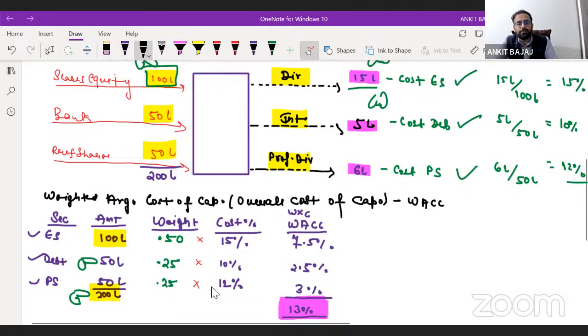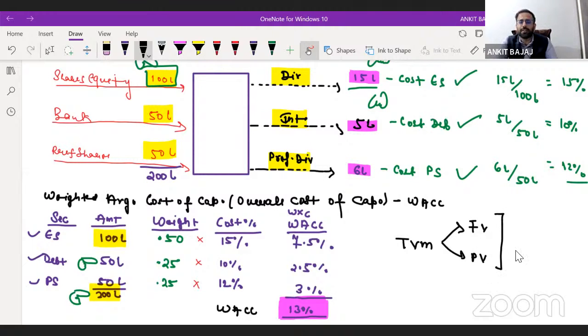Now, in the time value of money chapter, we learned that we regularly calculate future value and present value. To calculate future value and present value, we require one discounting rate. With the help of the discounting rate we calculate present value and future value. Now, what's that rate? This rate is known as the weighted average cost of capital.